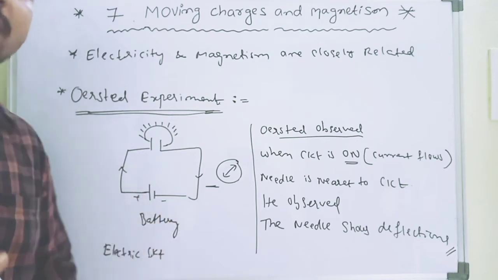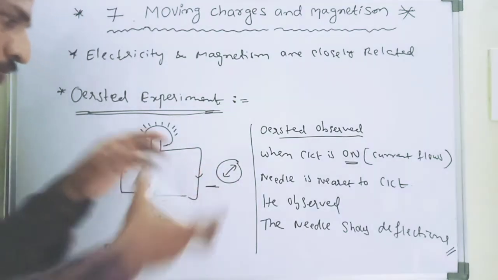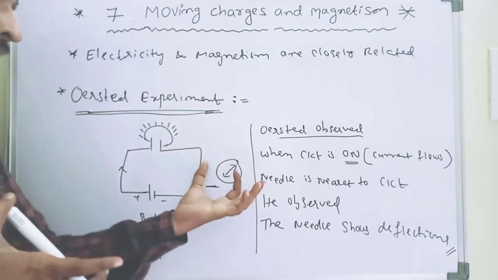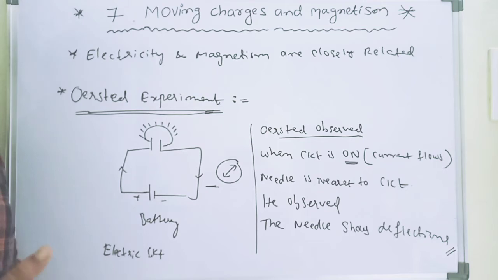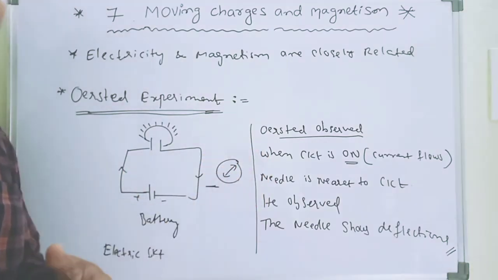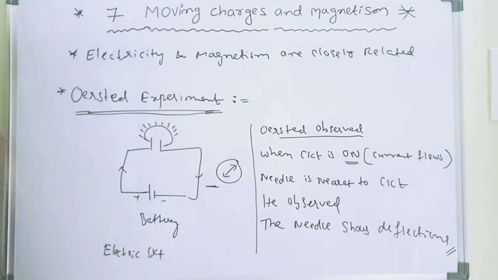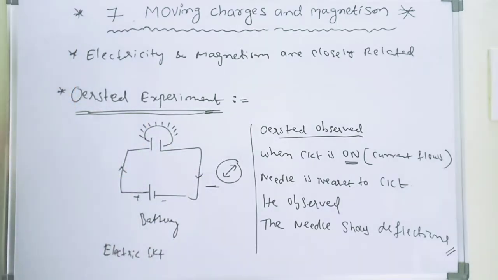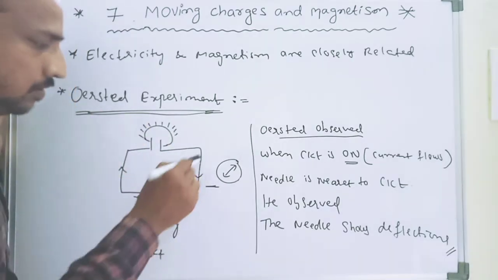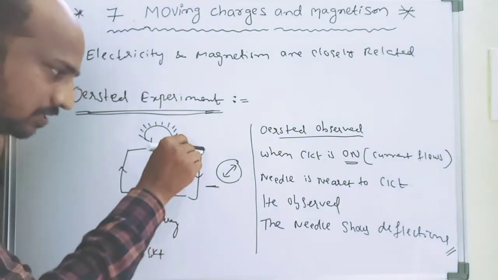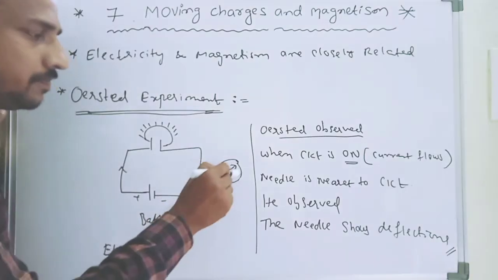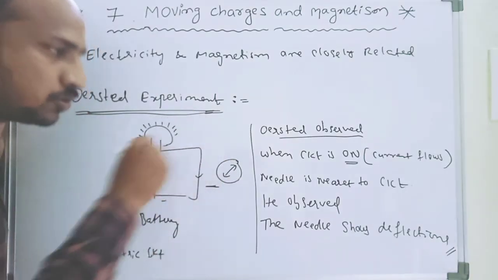How does the needle show deflection here? There is no magnetic field here. This is completely an electric circuit. But the magnetic needle shows deflections. How? Because this wire, this electric circuit, produces a magnetic field. So that is the reason the magnetic needle shows deflections.